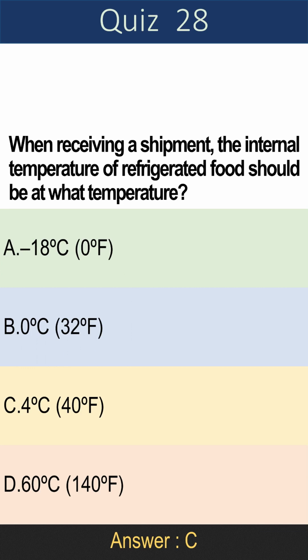A. Minus 18 degrees Celsius, 0 degrees Fahrenheit. B. 0 degrees Celsius, 32 degrees Fahrenheit. C. 4 degrees Celsius, 40 degrees Fahrenheit. D. 60 degrees Celsius, 140 degrees Fahrenheit. Answer is C. 4 degrees Celsius, 40 degrees Fahrenheit.